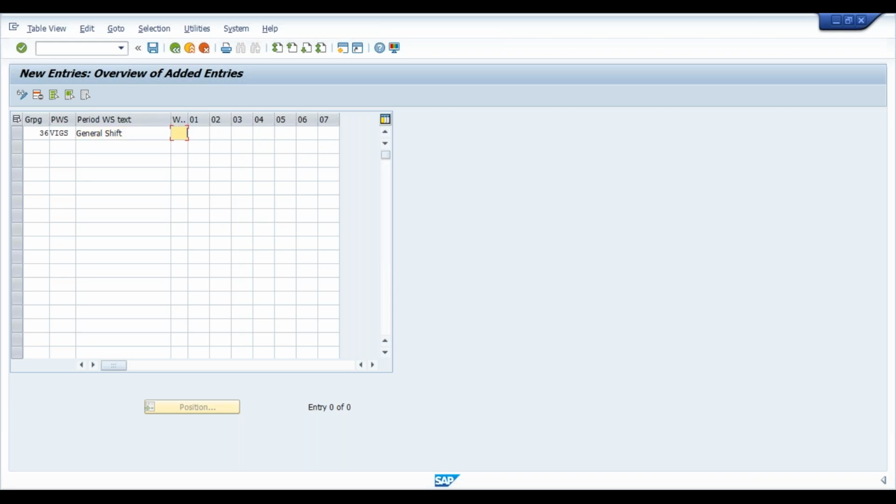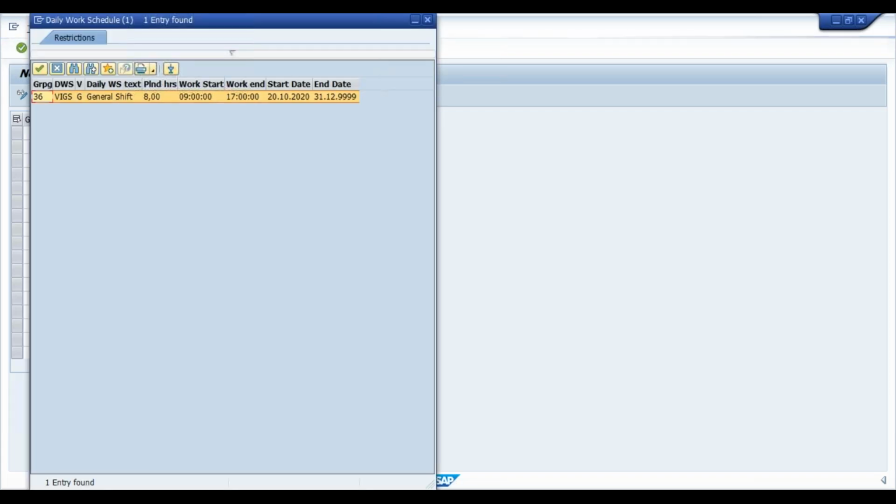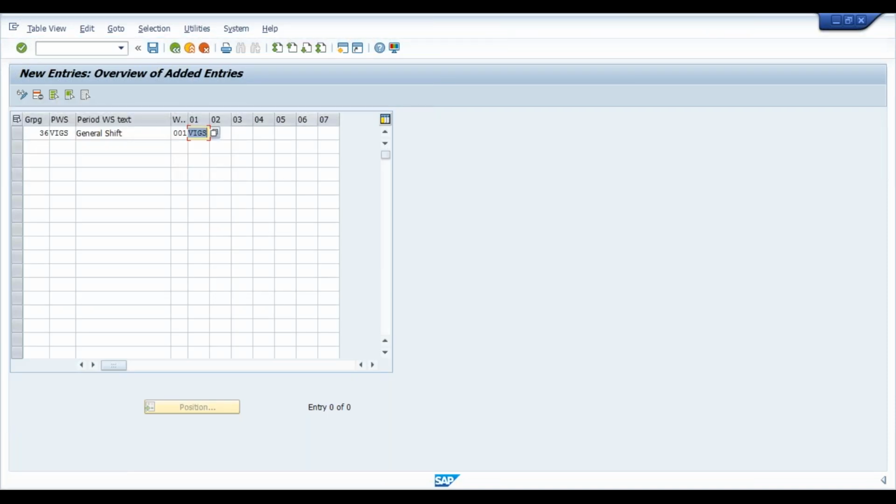In WEE enter 001, and in this section you can click on this and select your general shift VIGS. So we are going to assign our shift here, VIGS.